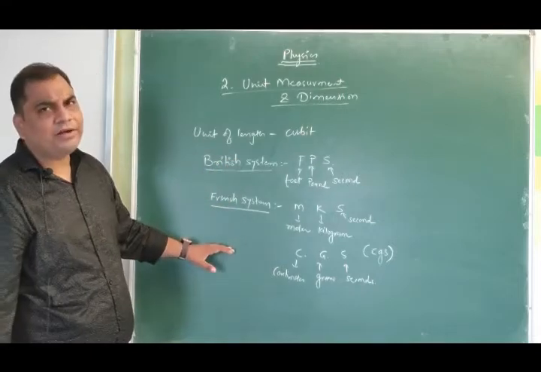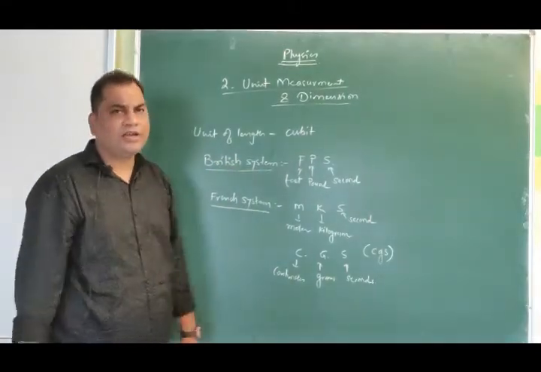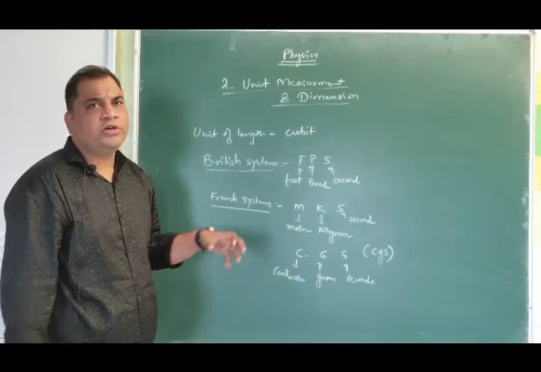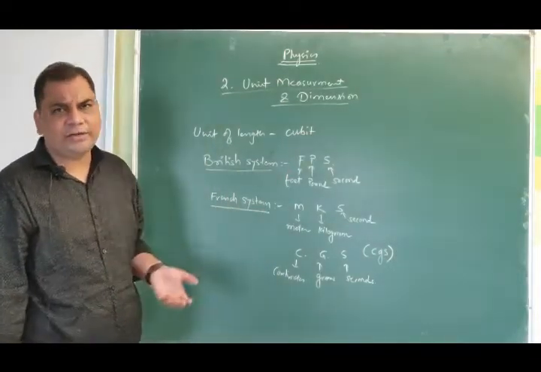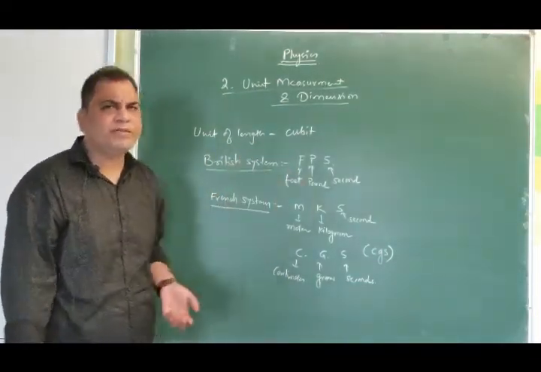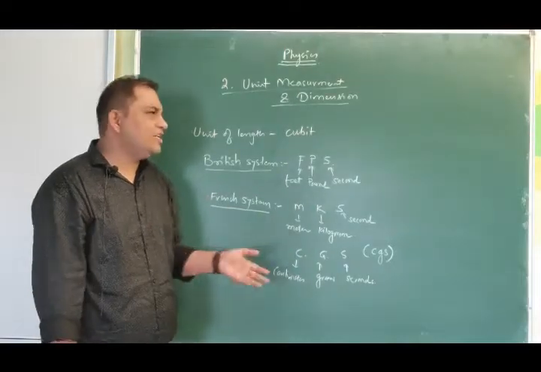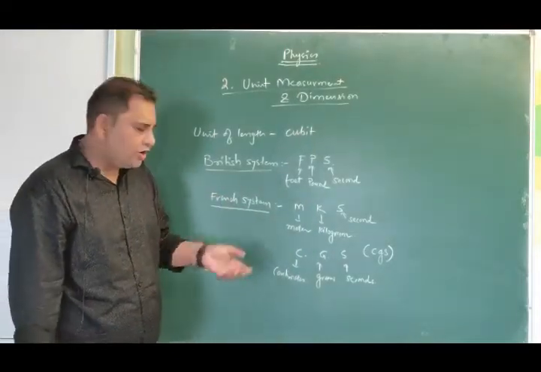See, these are the fundamental systems which were followed earlier. I have already told you it is before the discovery of some of the mainstream physical concepts like electrostatics, thermodynamics, or even heat.